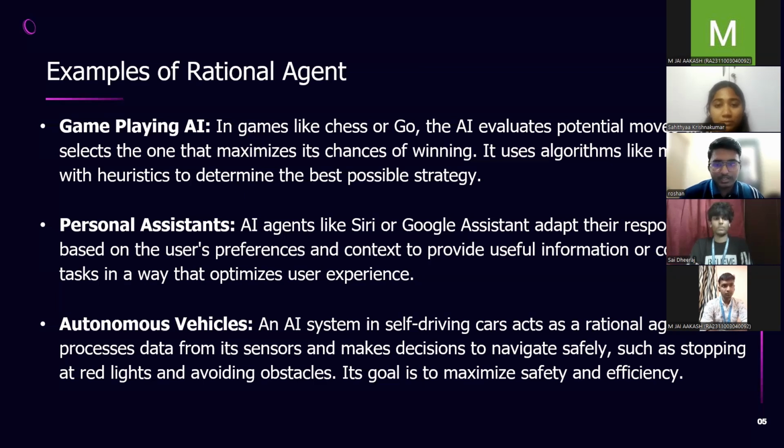Another example is autonomous vehicles. The AI system in self-driving cars acts as a rational agent by processing sensor data to navigate safely, like stopping at a red light and avoiding obstacles. Its main goal is to maximize safety and efficiency on the road.